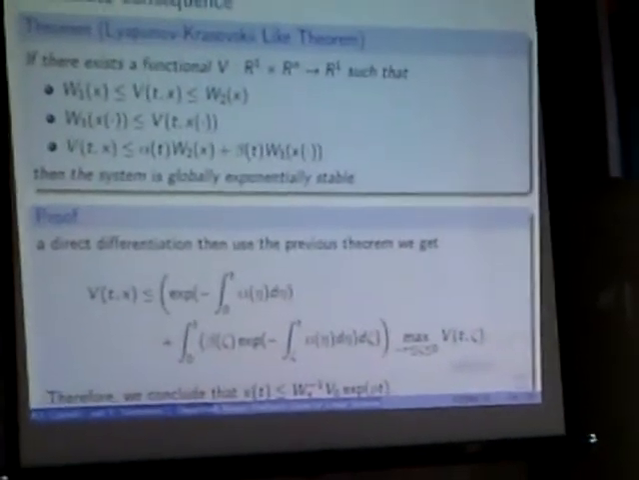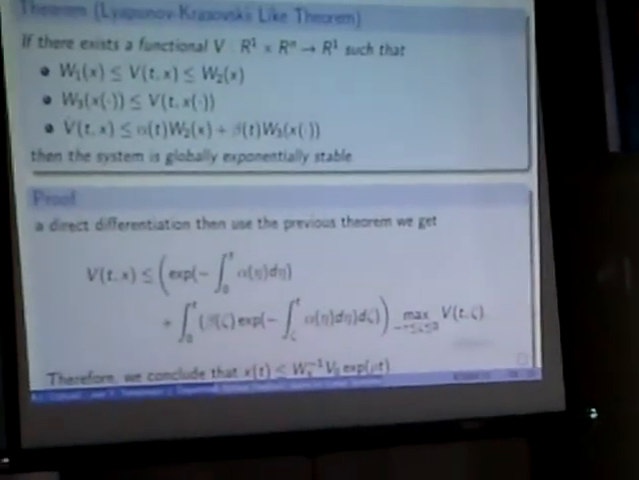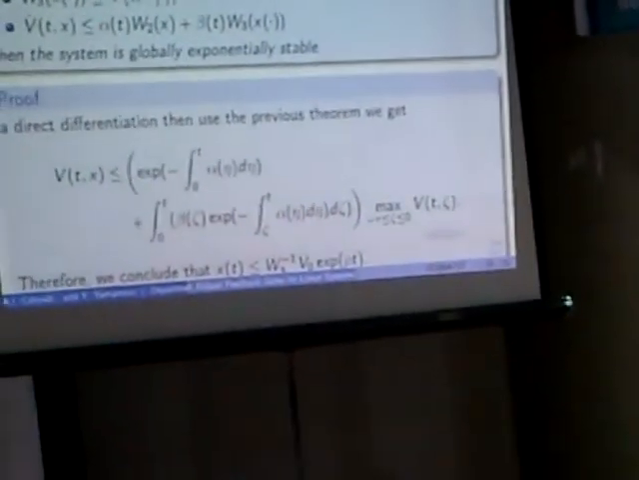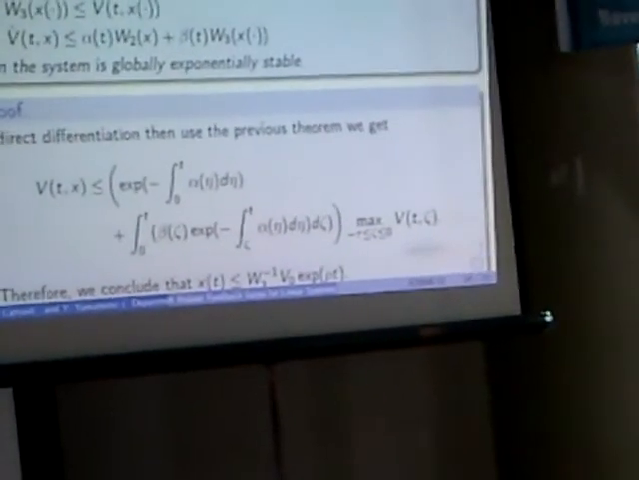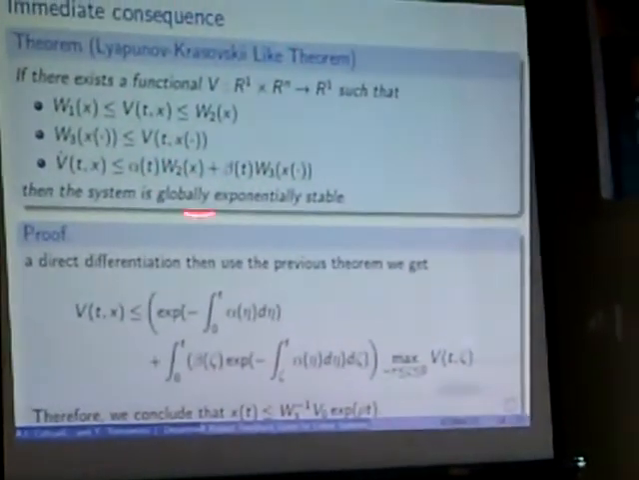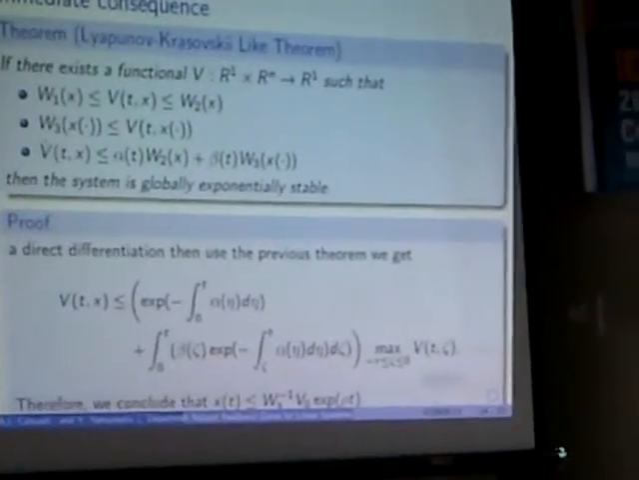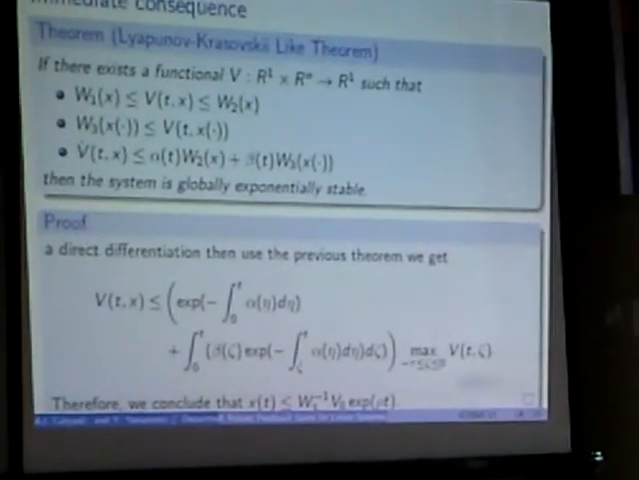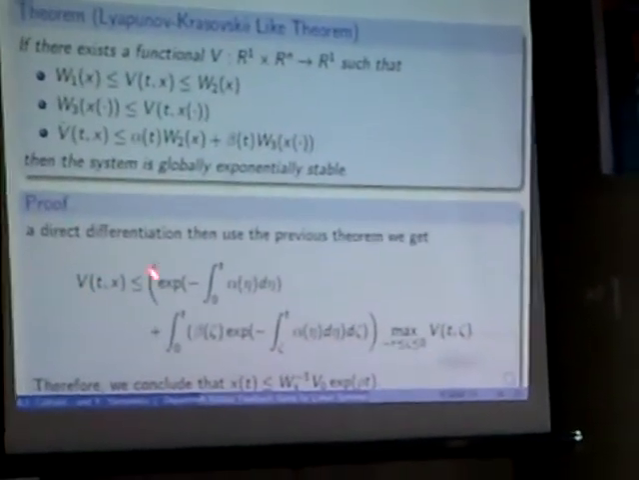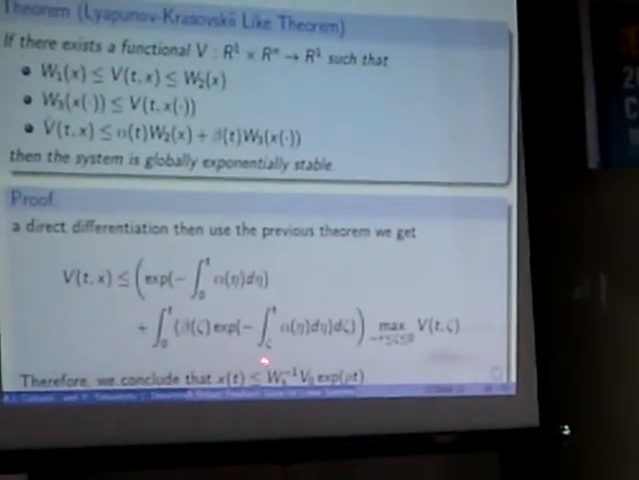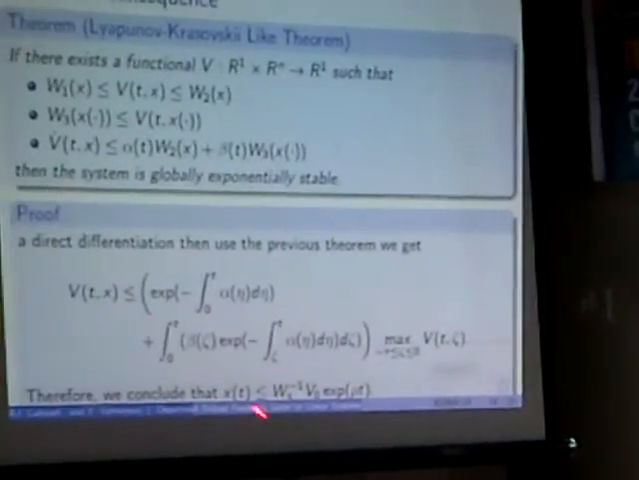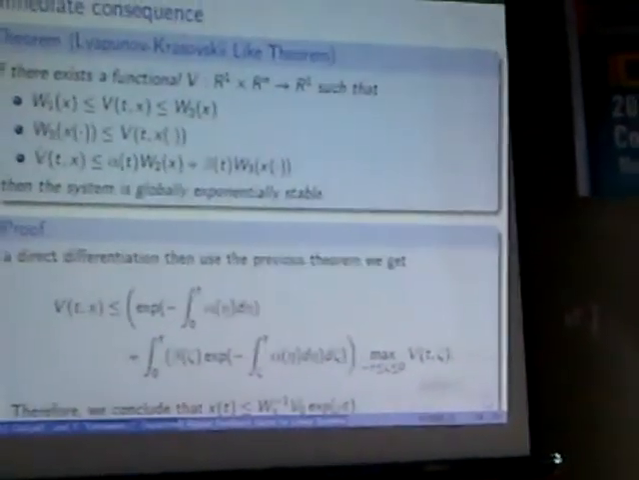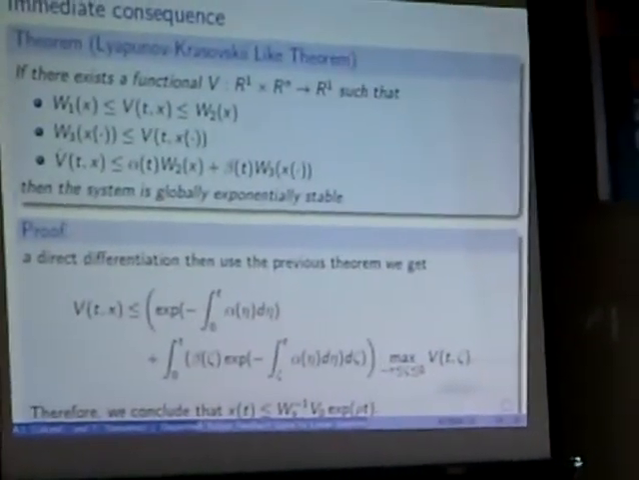We also have a direct consequence of the previous one, known as the Lyapunov-Krasovskii theorem. This theorem has not yet appeared in the paper. If this condition is fulfilled, then the system is not just exponentially stable, but globally exponentially stable. The proof is from direct differentiation of the previous one. We can see that x is bounded, and x goes to 0 as time goes to infinity.